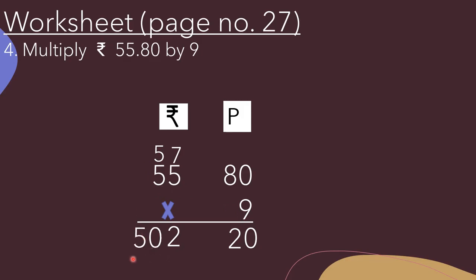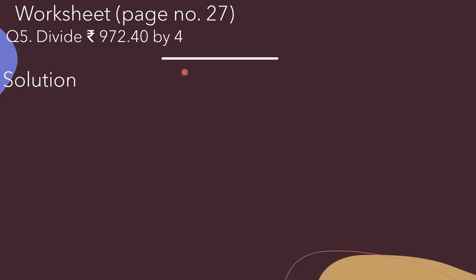So what is the answer? That is rupees 502.20. That is the product of this. Now question number 5. It is given divide rupees 972.40 by 4. So first of all we will arrange it in columns. Here we will write the dividend 972.40. Now here we will write rupees and paise. Now we have to divide it by 4. So here we will start from our left hand side.